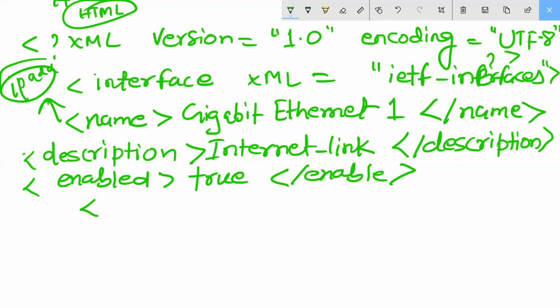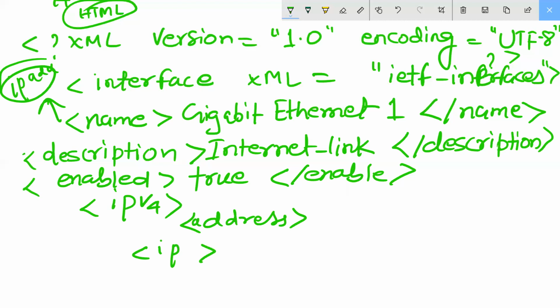So what I will do, IP version 4. I need here what, guys? Address. Like this way we will write. And here I am writing IP, like this way. I will use here 192.168.0.1.